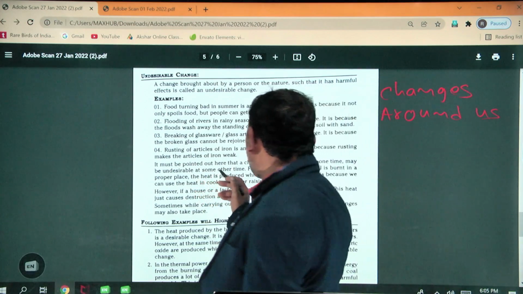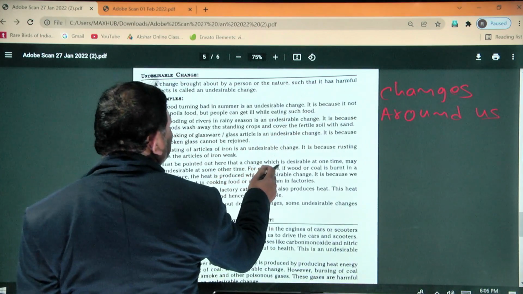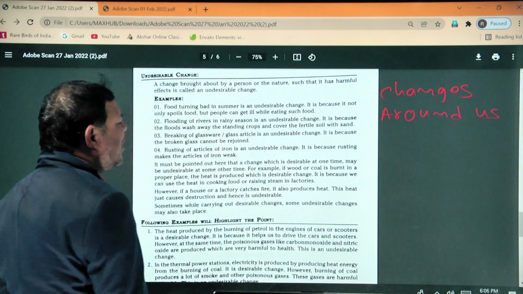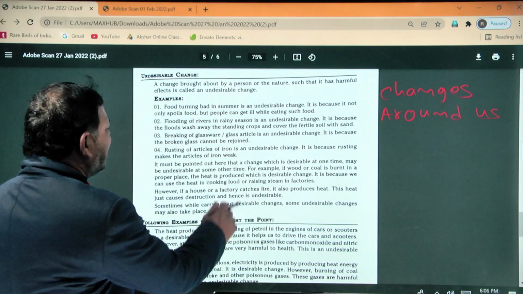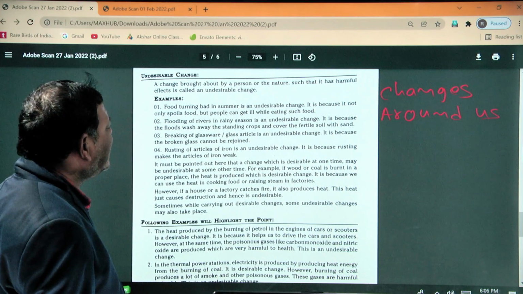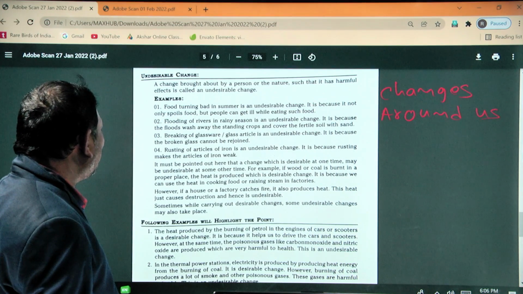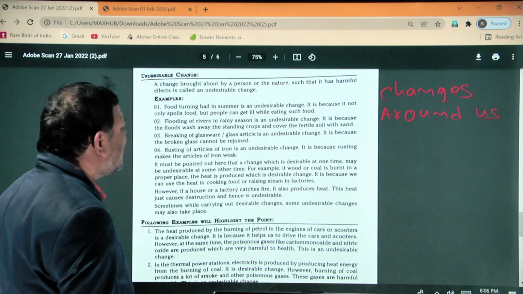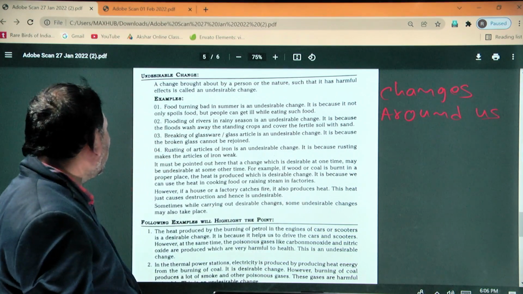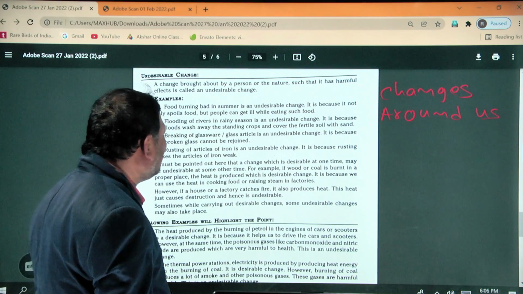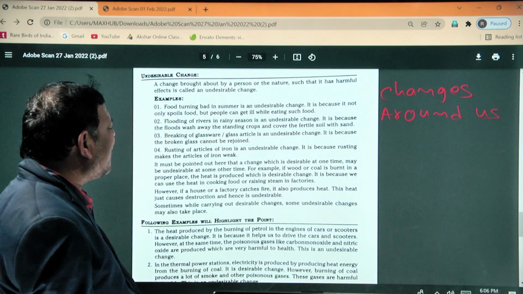It must be pointed out here that a change which is desirable at one time may be undesirable at some other time. For example, if wood or coal is burnt in a proper place, heat is produced, which is a desirable change. It is because we can use the heat in cooking food or raising steam in the factories.